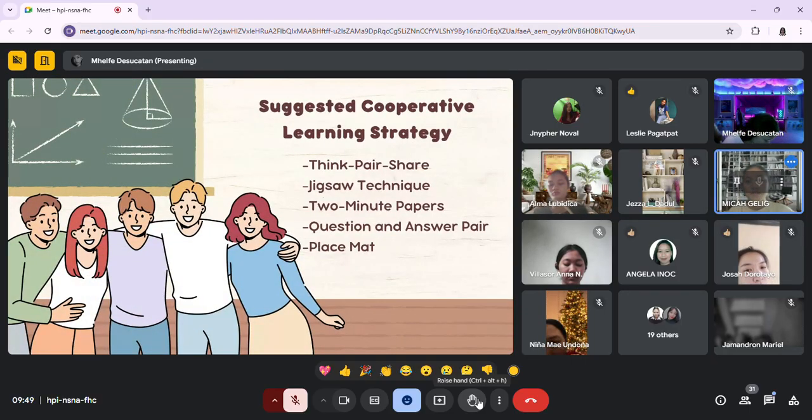All right. So next, we have suggested cooperative learning strategy. So first, we have think, pair, share. So anyone, do you have any idea what is think, pair, share? Raise your virtual hand if you want to answer.